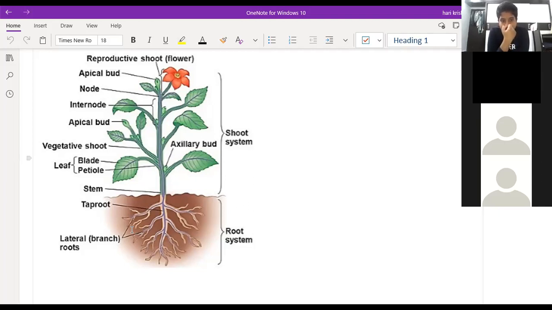But if you want to identify the type of root system in the plants, how can you identify? Without digging the soil or without plucking the tree, how can we identify which type of root system is there in the plant? If you want to say the type of root system present in the plant, you have to dig the soil, right? So without doing the digging process, we also can identify the type of root system.